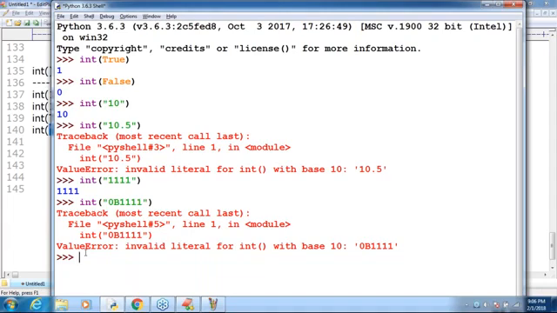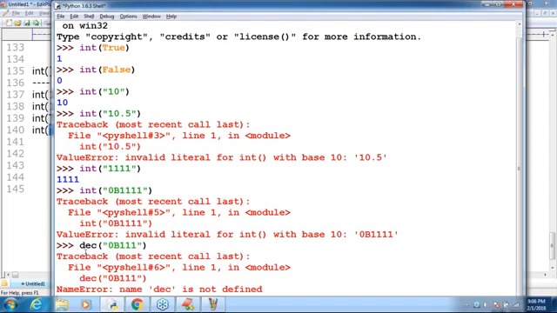Is there any such function as DEC? I hope not, but let me cross-check. Have you observed? NameError: name 'dec' is not defined. There is no such thing as DEC. You can convert with bin, oct, and hex.